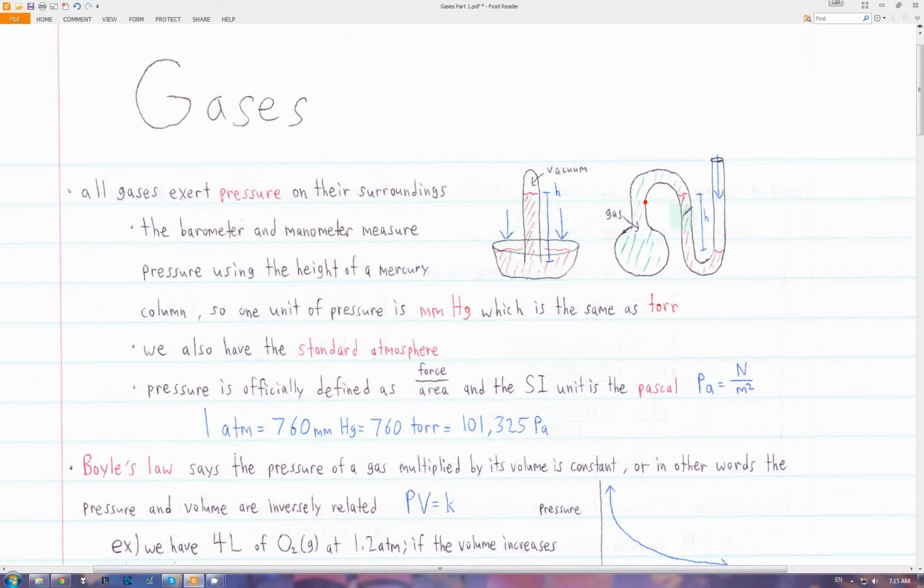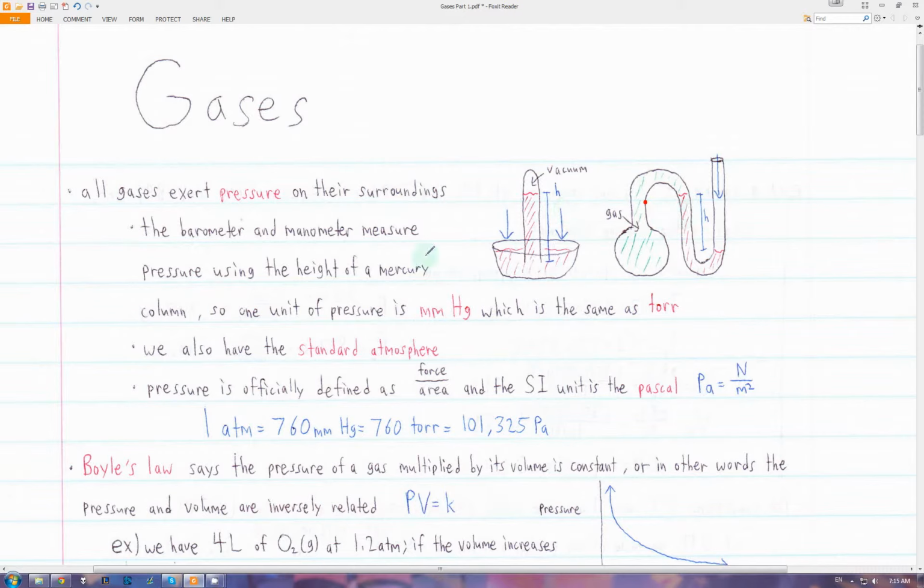And a manometer measures the pressure difference between a gas here and the atmosphere. You can see we have the column of mercury again, and on this side the atmosphere is pushing down, while on this side the gas is pushing down. So here the atmospheric pressure is greater than the pressure of this gas because it's pushing it down further up this way. Both of these instruments involve measuring a column of liquid mercury.